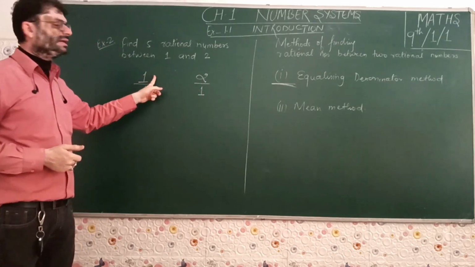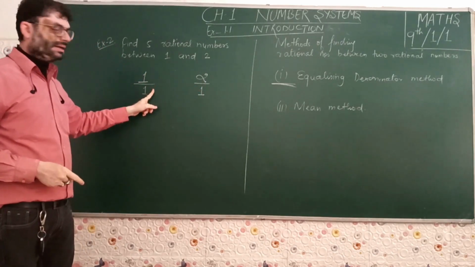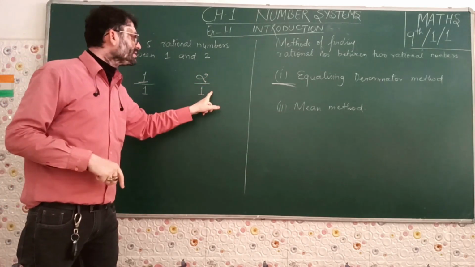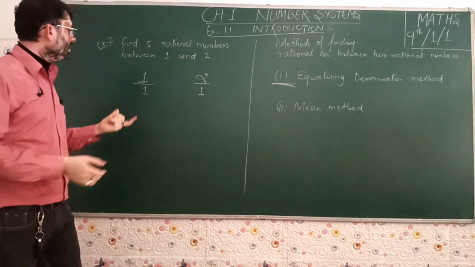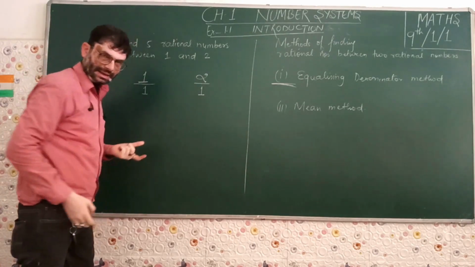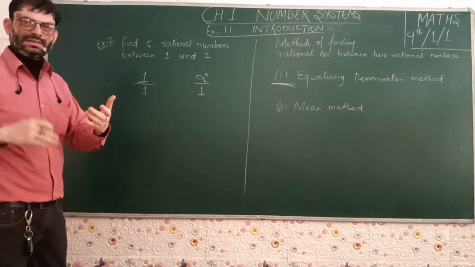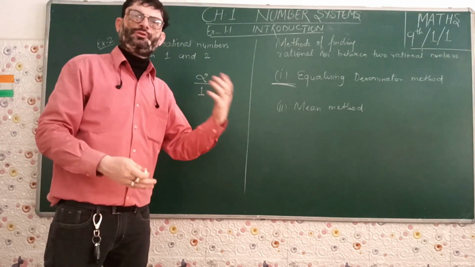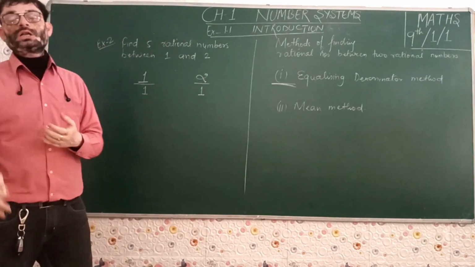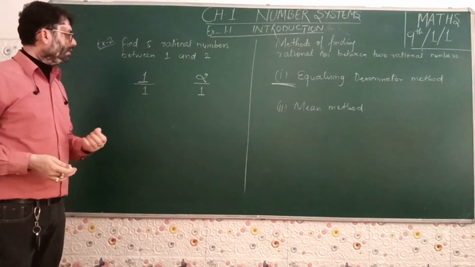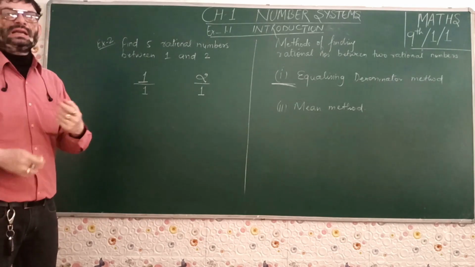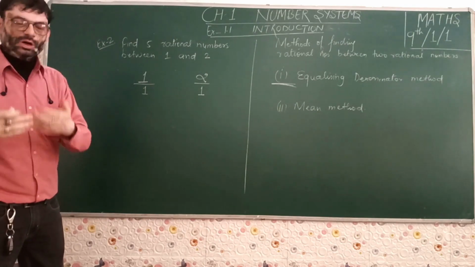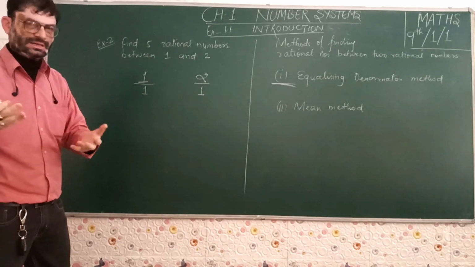Here also we have to multiply the same number here, the same number here. Why the same number? To keep the denominators the same. So let us take any number, you can say 5, 8, 10, 20, 50, 100, whatever you want. For easy purposes, we always take multiples of 10, but if you want to take 7 or 5, it's your choice.